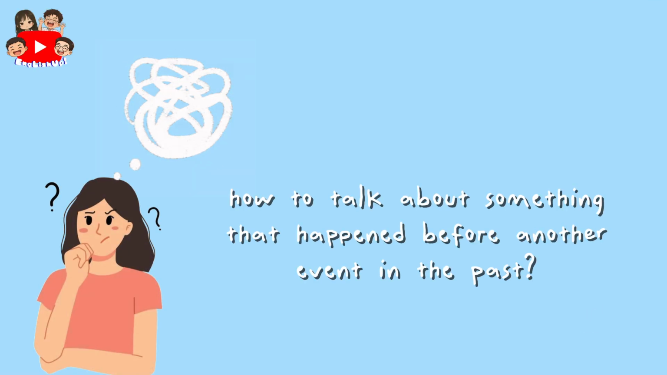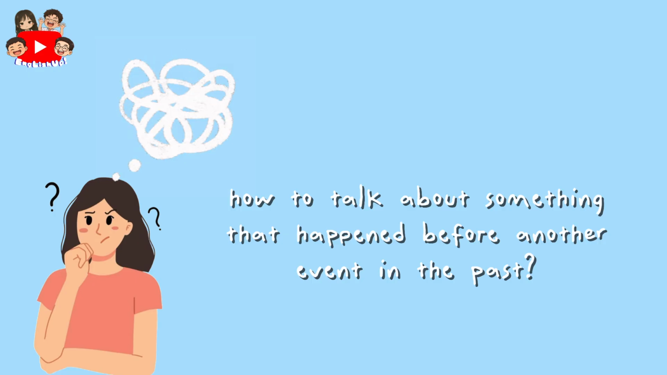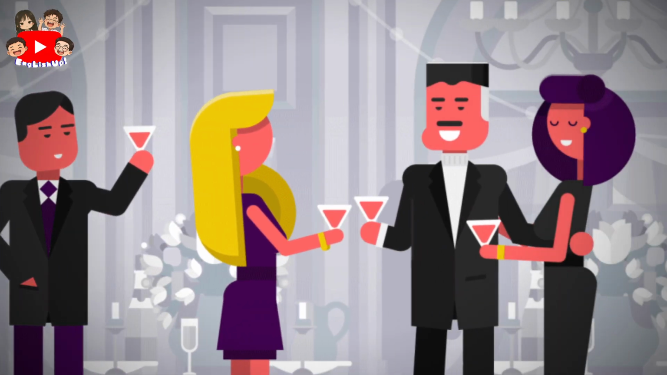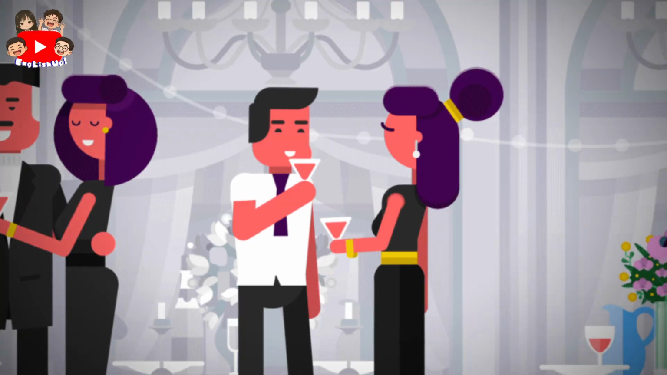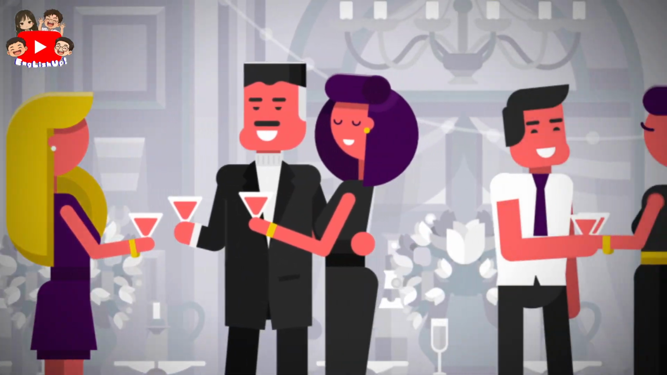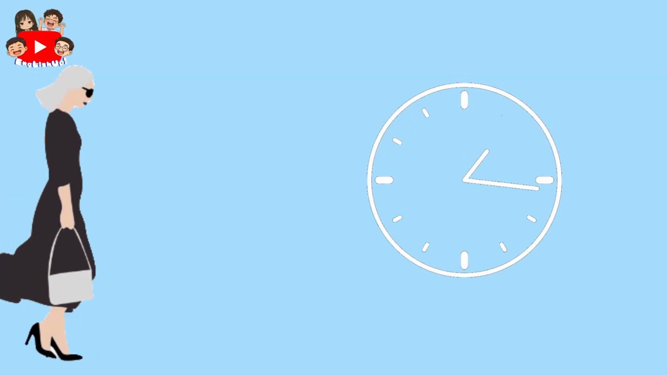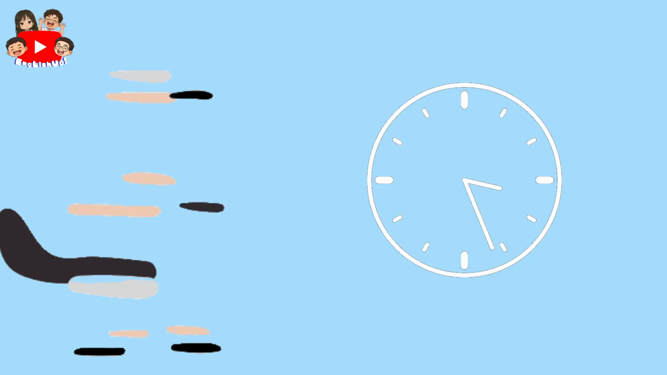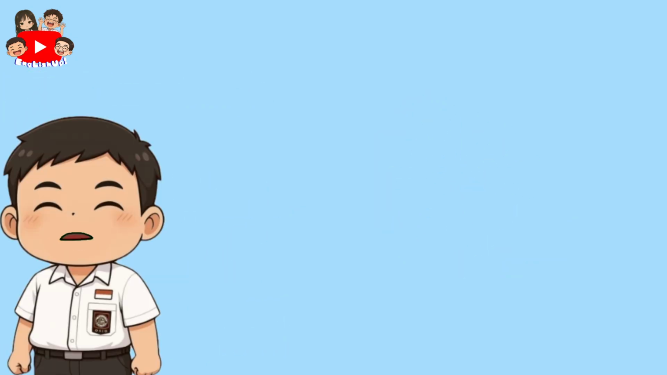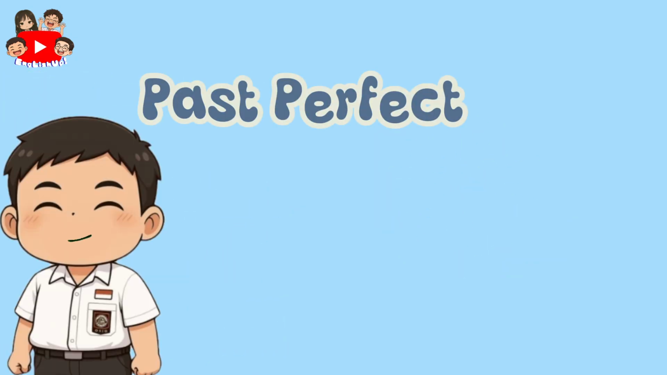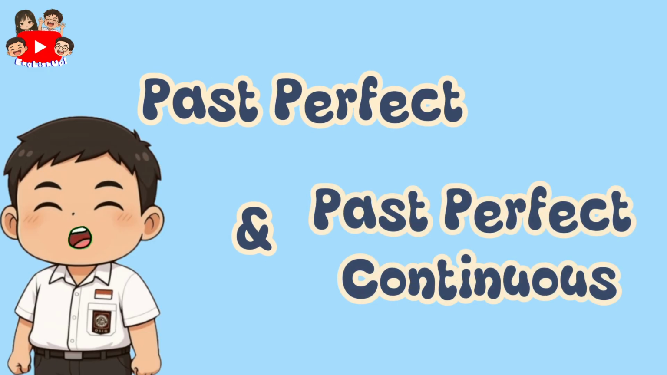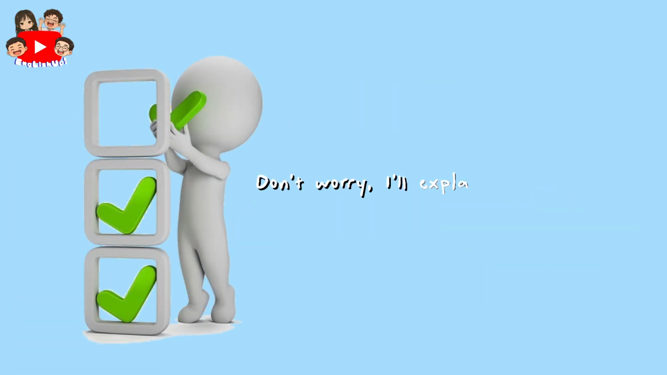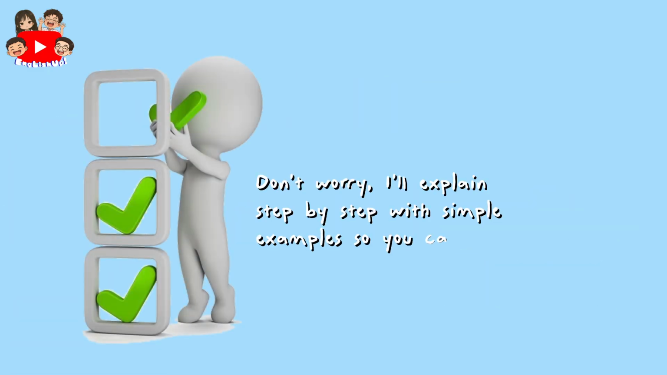Have you ever wondered how to talk about something that happened before another event in the past? For example, imagine you arrive at a party, but your friends had already left, or maybe they had been waiting for hours before leaving. That's exactly what we're going to learn today: the past perfect and the past perfect continuous. Don't worry, I'll explain step by step with simple examples so you can understand them easily.